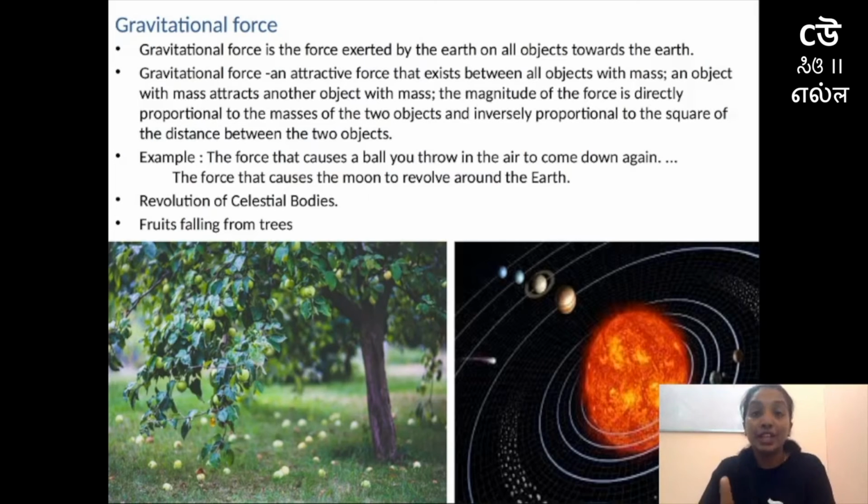The force exerted by earth, which attracts all the objects towards the earth's surface, is called gravitational force. And gravitational force is always an attractive force, whereas magnetic and electrostatic forces can be attractive or repulsive. Magnetic force acts between magnets, or a magnet and the object which it attracts or repels, that is rejects.